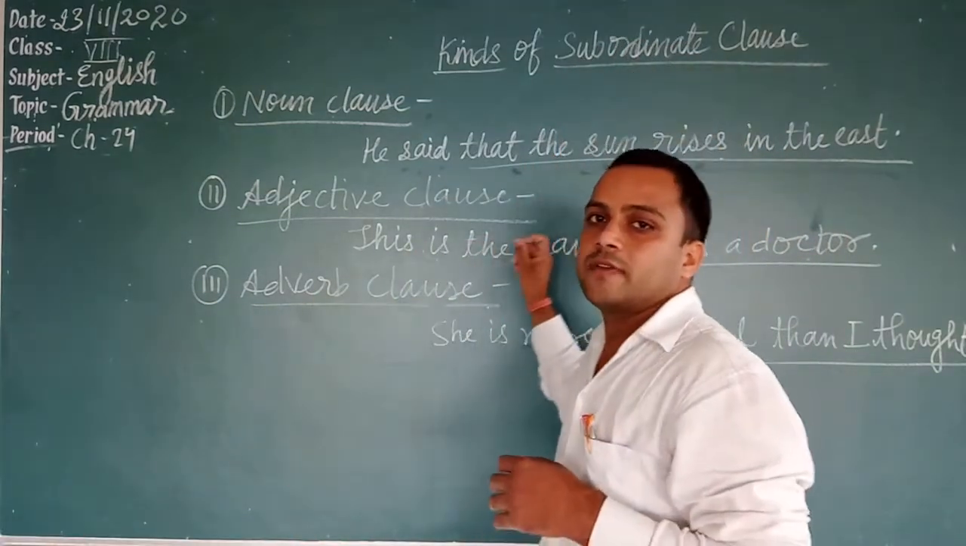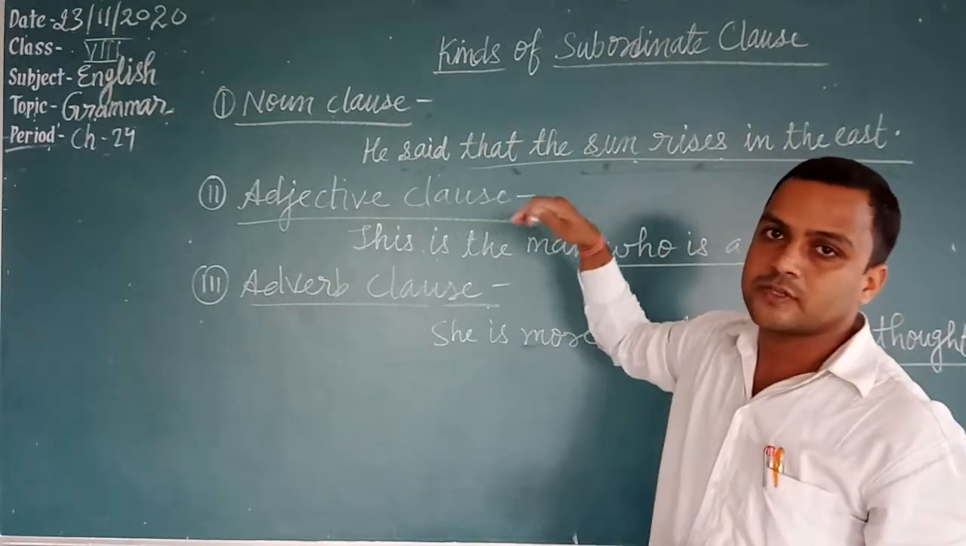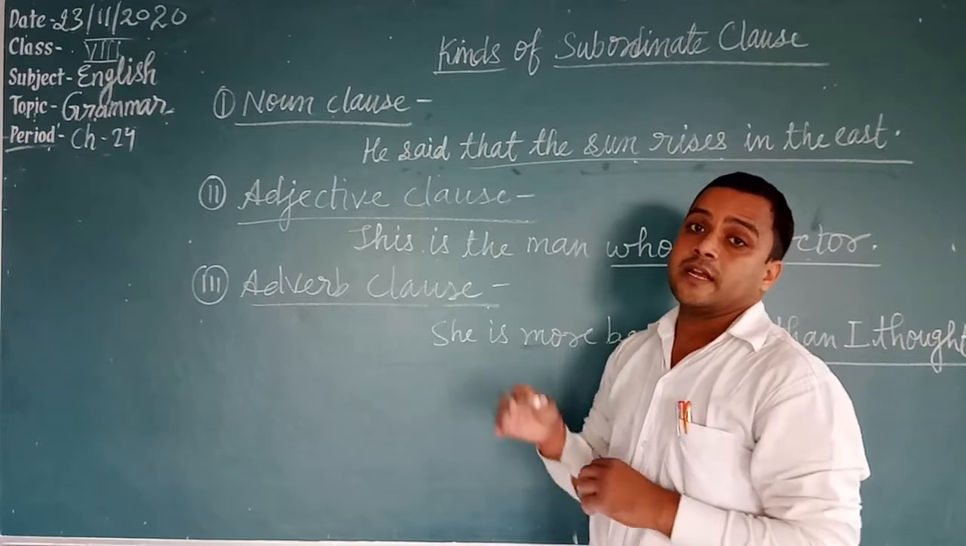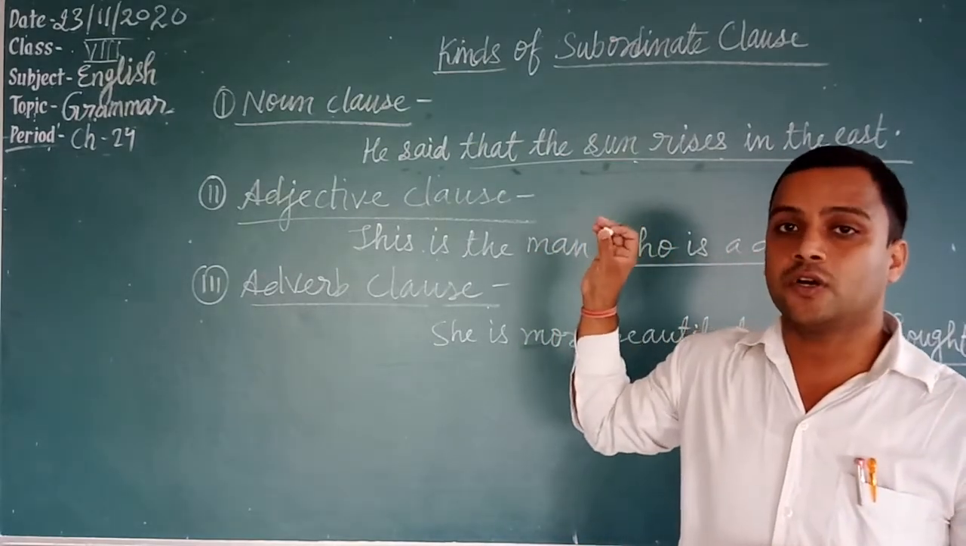In Hindi, it always starts with ka. The conjunctions which are used in a noun clause, their meaning starts with ka.